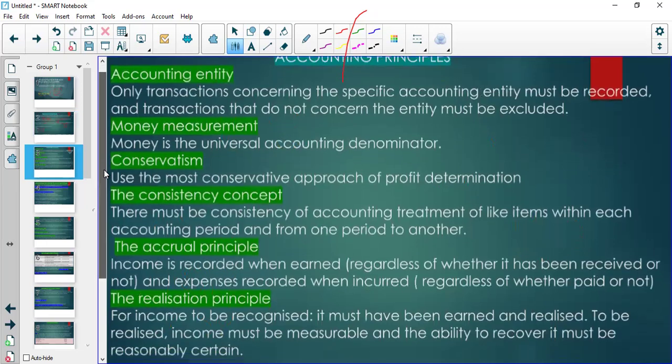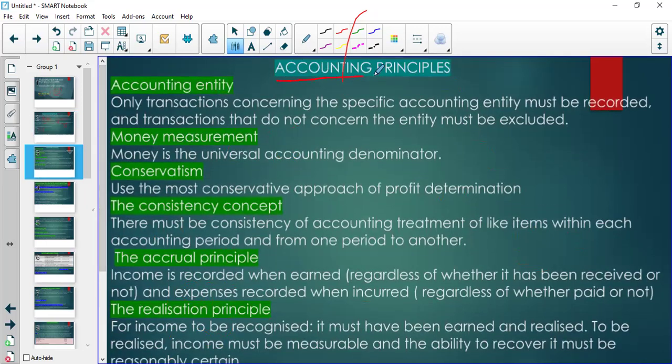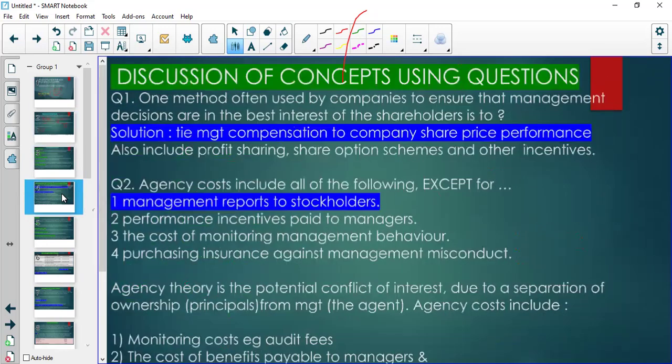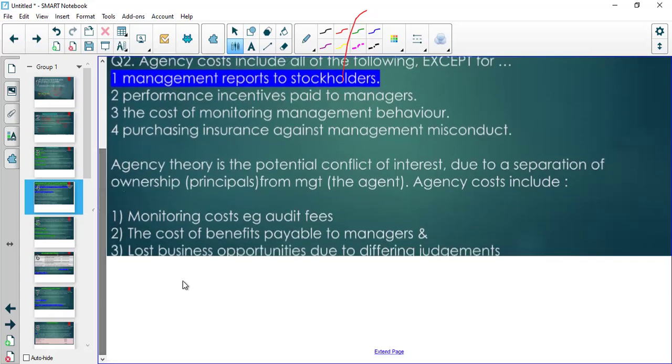Now, these are some of the principles of accounting which I have provided by way of notes. So I believe that you guys can go through that at your pace, right? And you will be fine, right? Then when it comes to financial management, remember that we need to talk of two things. Sometimes there is a separation of ownership and management.